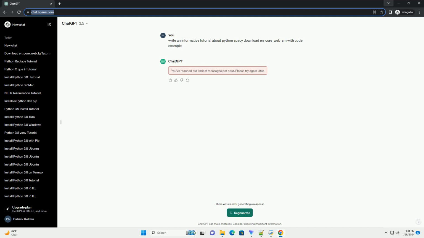Congratulations! You have successfully downloaded the en_core_web_sm model and used it to process text in Python using spaCy. This model is now ready to be used for various NLP tasks, such as tokenization, part-of-speech tagging, and named entity recognition. Explore spaCy's documentation for more advanced features and customization options.